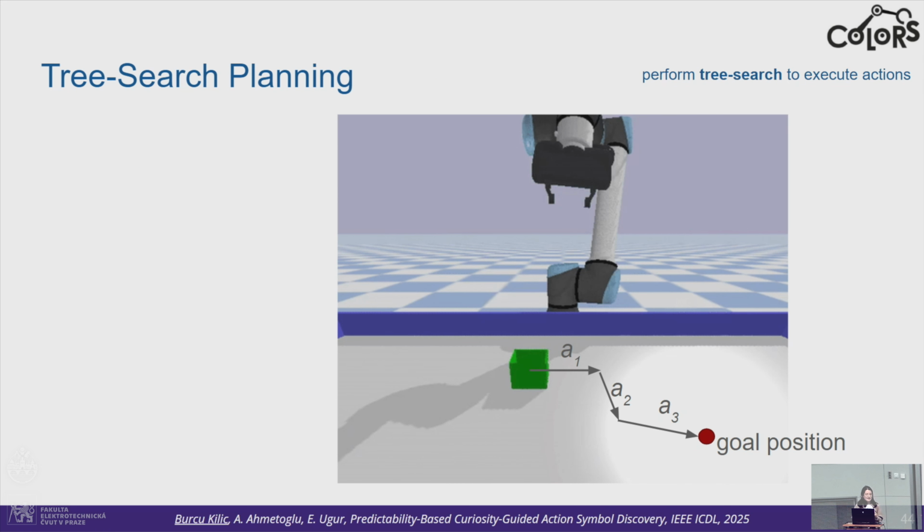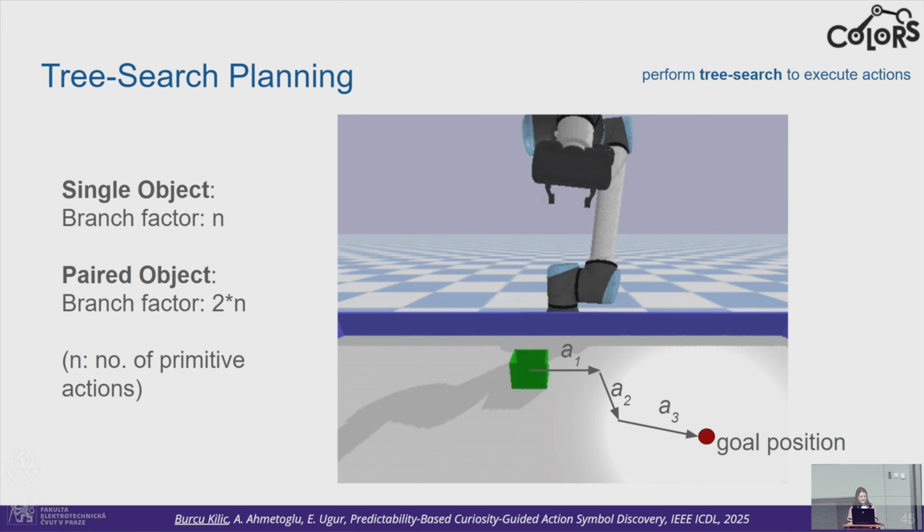And next, now that we know the symbolic representations of our continuous actions, and we have also found a mapping from the symbolic domain to the continuous domain, now we can do tree search planning. So here we use a tree search based planning over the symbolic action primitives that we have found, given an initial state to a goal state.